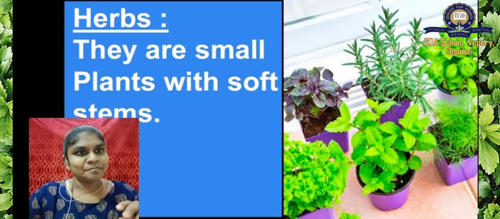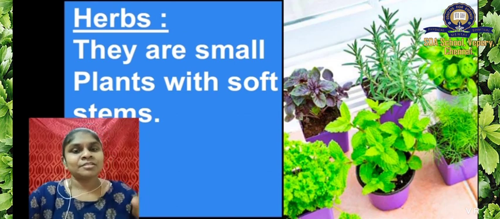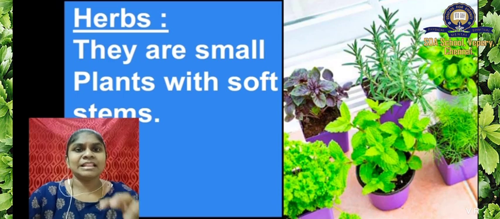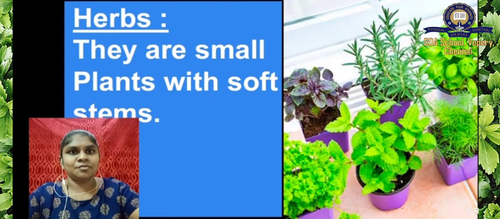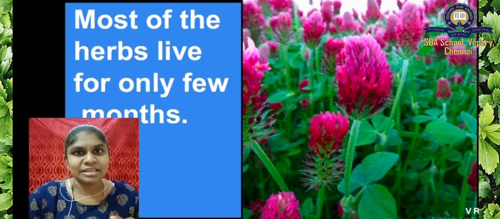Look at this picture. These herbs are in pots, and look at mint. You have a mint plant also in that pot. So these are called herbs, and these herbs have very soft stems. Most of the herbs live for only a few months, not for many years.